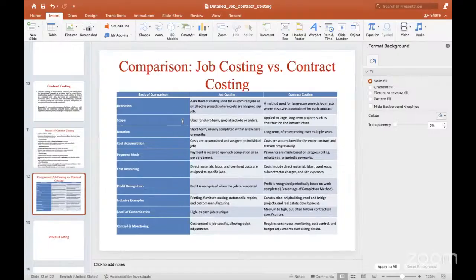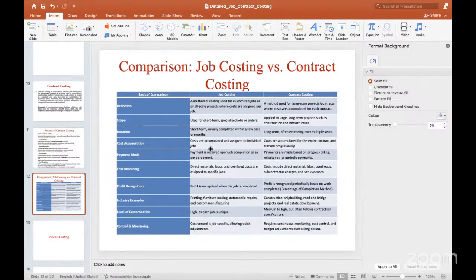So scope. Generally job costing is short term and specialized for the particular jobs and orders only. But contract costing is applied for large and long term projects such as constructions and infrastructures. And duration. Generally, job costing duration is a very short period, usually completed within a few days or months. But long term projects extend over multiple years. So it will take more than 1 year also, and n number of years it is going to continue.